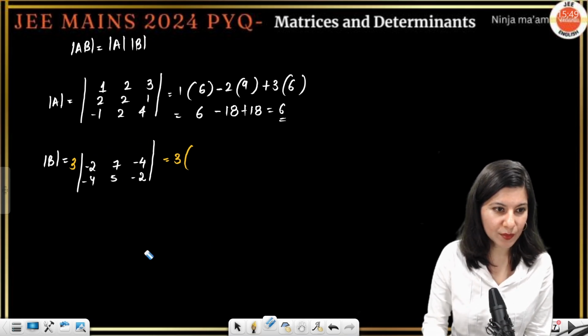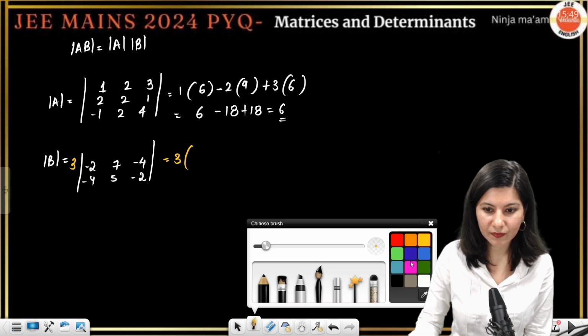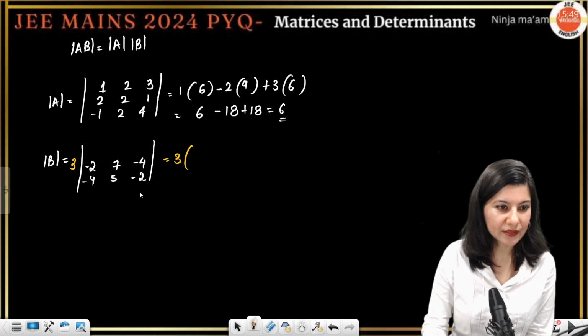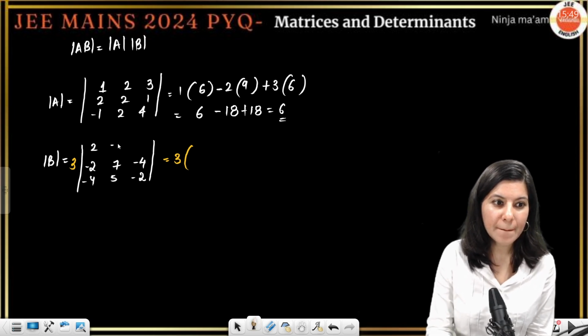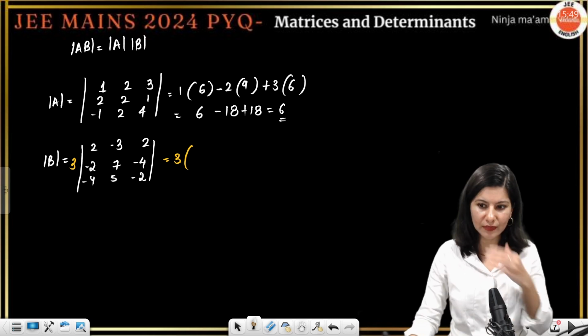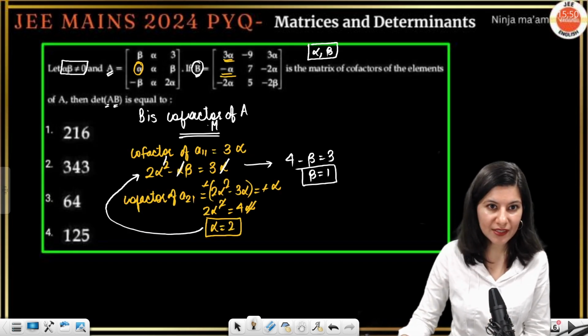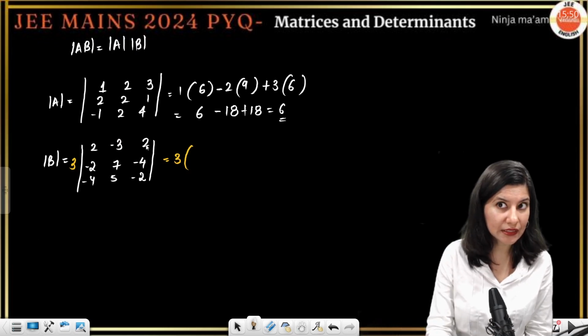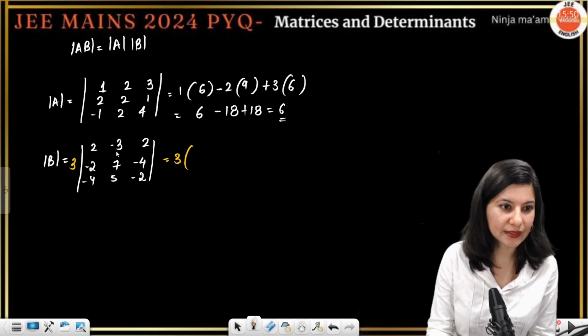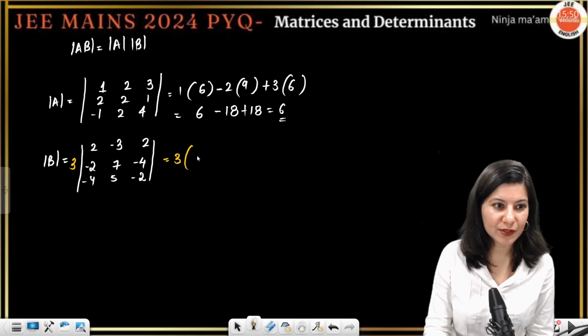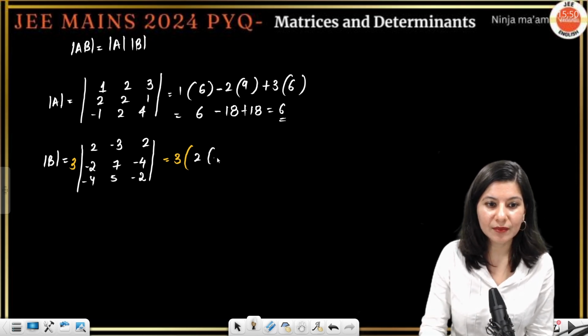Basically if you take 3 common now, what will you get? Tell me. So 3 alpha, so 2 minus 3 and 2. Correct? Let me just check one time. Okay, so 3 is gone, minus 3. So 2 minus 3 and 2. Correct. Now let us expand it. Okay, so 2 minus 14 plus 20. Correct. Plus 3.